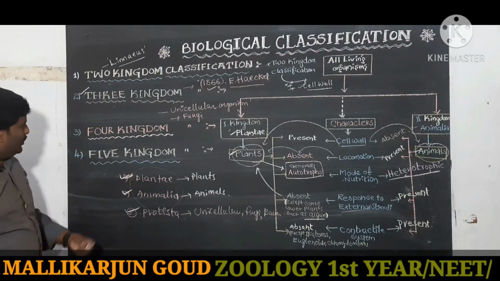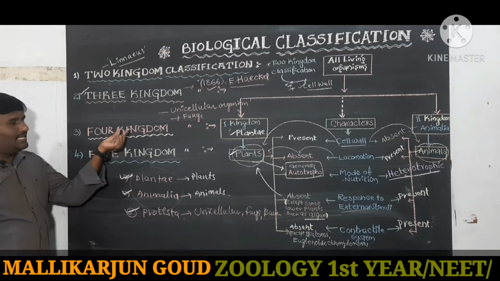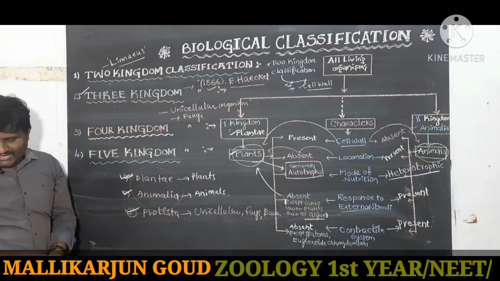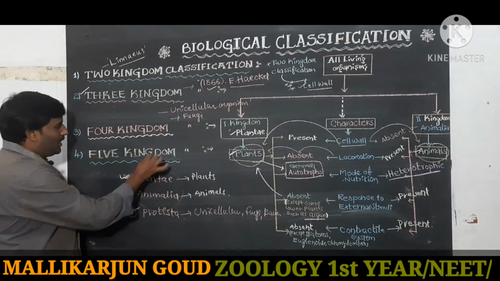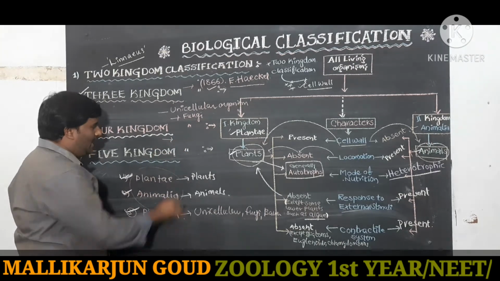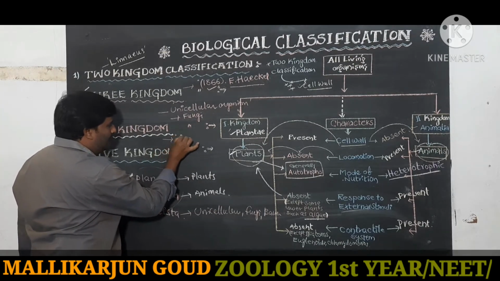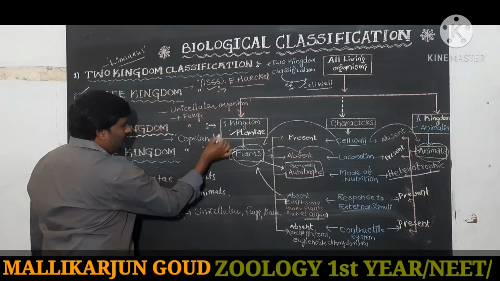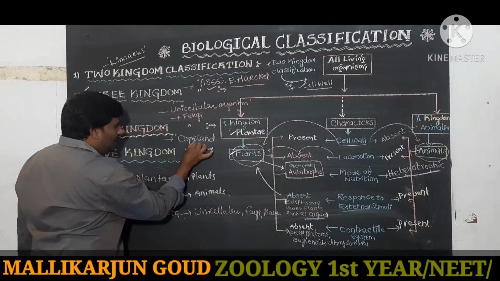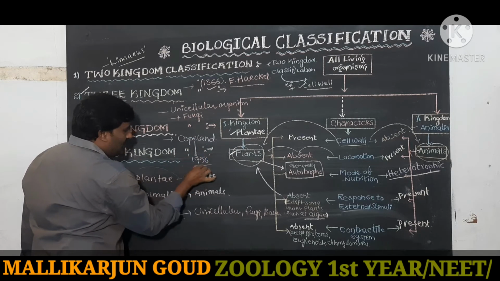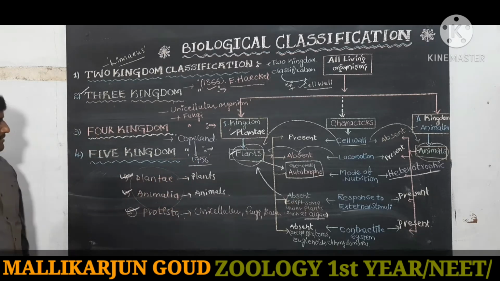Next we are going towards the four kingdom classification. This four kingdom classification is introduced by Copeland, in 1956. In this classification, Copeland separated another group. The other group name is Fungi.